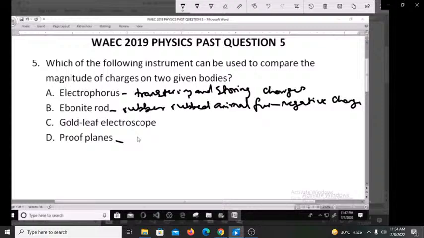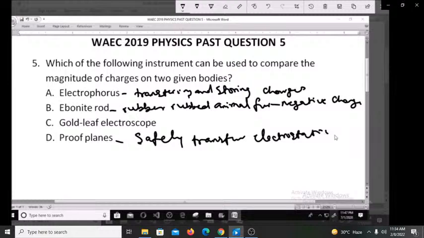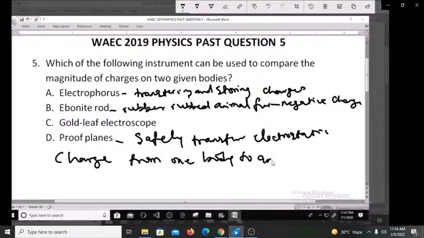Whereas proof planes are devices that can be used to safely transfer electrostatic charge. If you want to safely transfer electrostatic charge from one body to another, you use proof planes. But this gold leaf electroscope is an instrument used for the detection and testing of small electric charge.